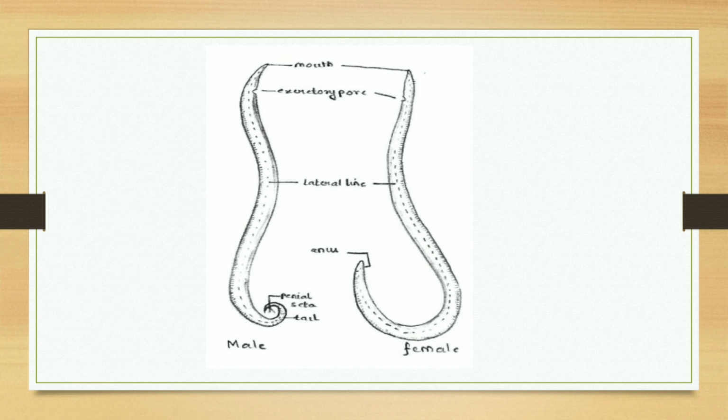This is a diagram of Ascaris, male and female both.